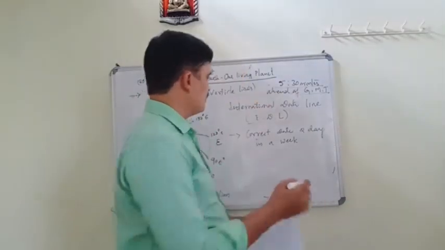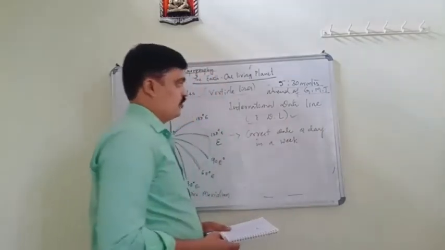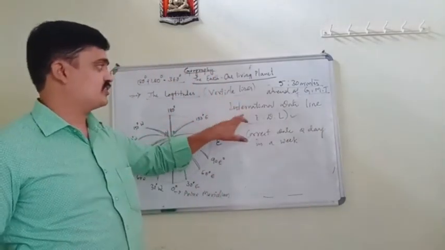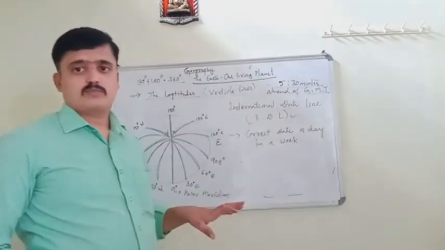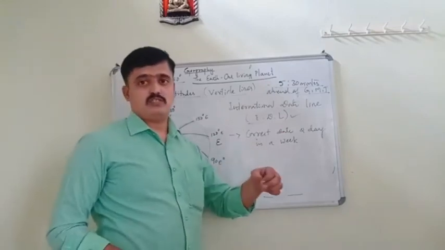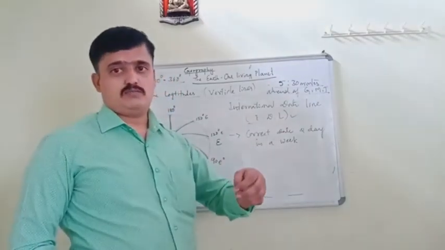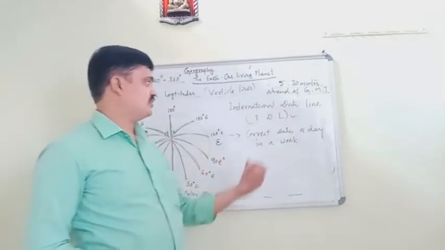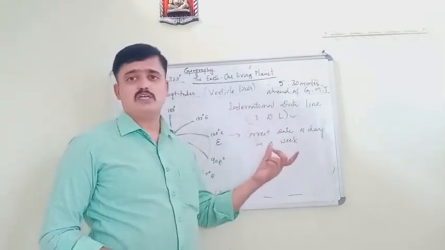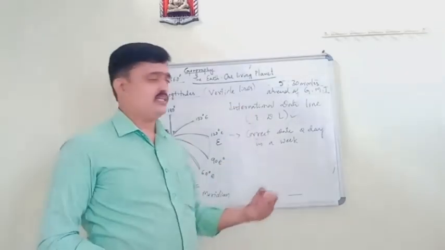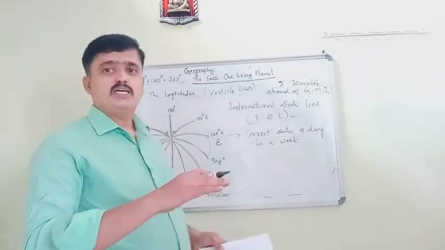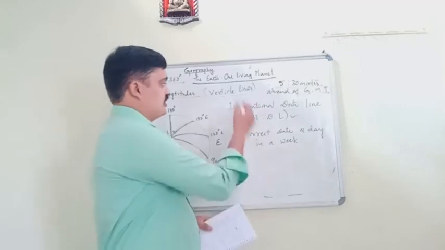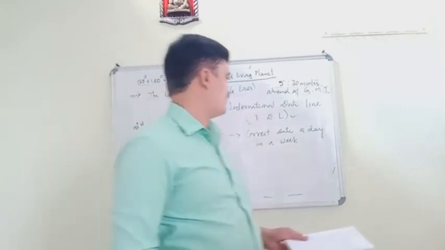This is known as IDL. Because of that reason they adopted this IDL, so that navigators should adjust. The 180-degree meridian, opposite to GMT, is called the international date line, or IDL.